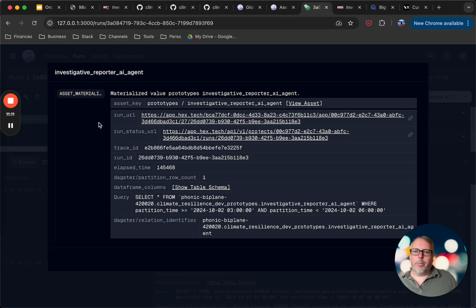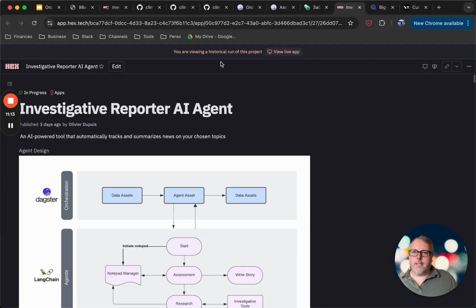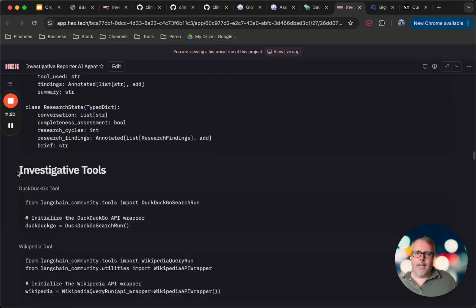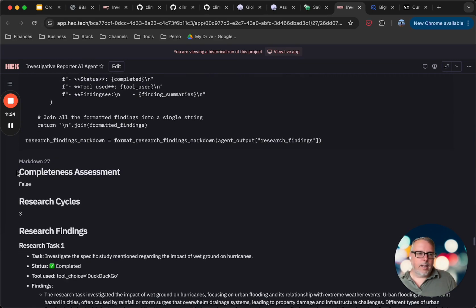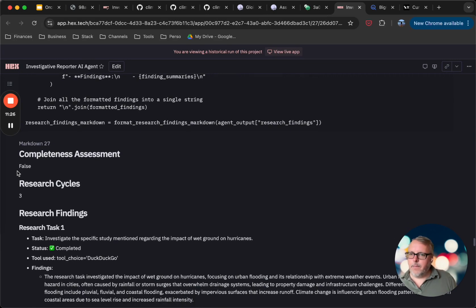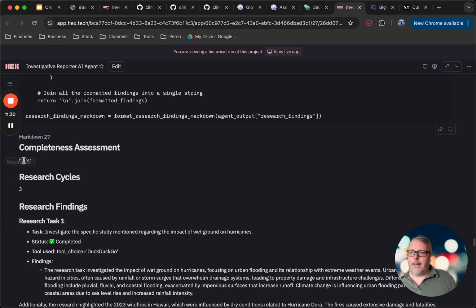If we open that run URL, then we can see that this is the run that was specific to that call, and I can see the output at the end, which I just packaged into a markdown string. Essentially, I have the information in regards to whether it assessed that it had enough information to write the brief.